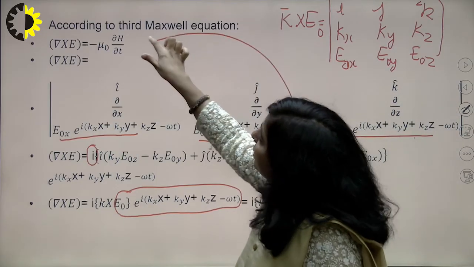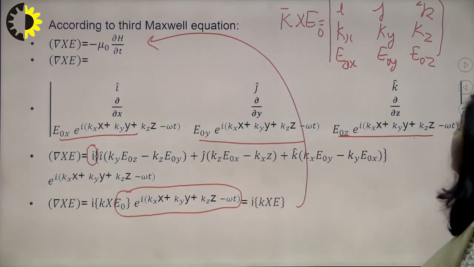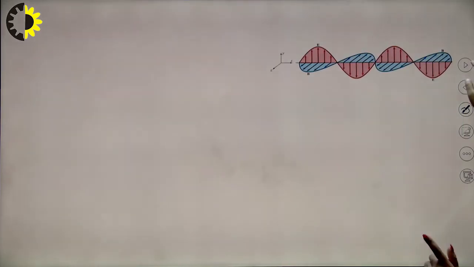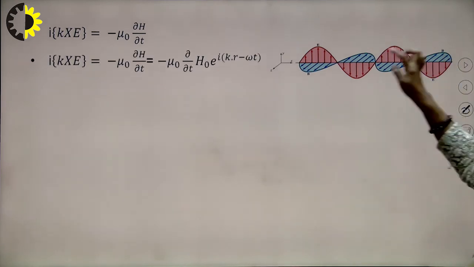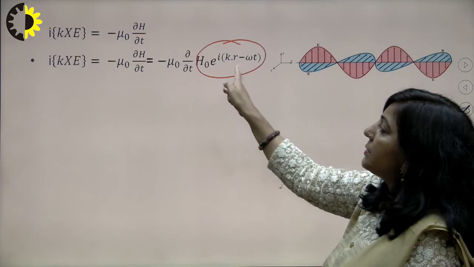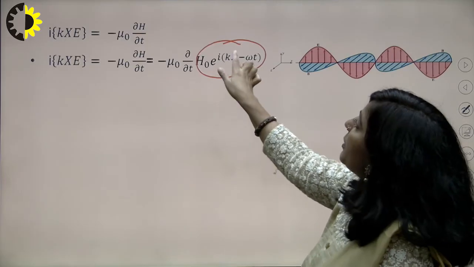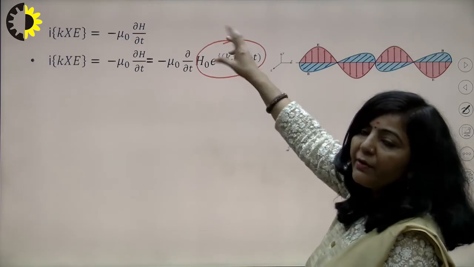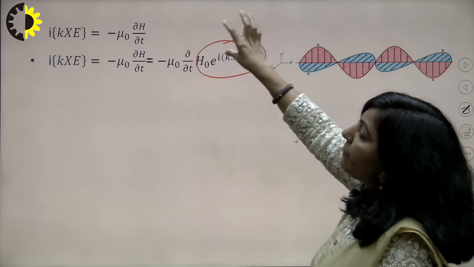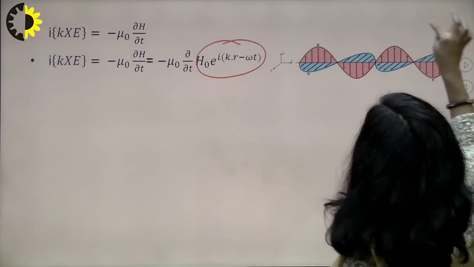What you know is that del cross E is minus mu naught del h upon del t. And you know the value of h, that h is basically this, right? So take the derivative of this term with respect to t. This will remain constant. The derivative of the exponential is the exponential, and after that you have to differentiate with respect to t. So you will get minus i omega in multiplication.